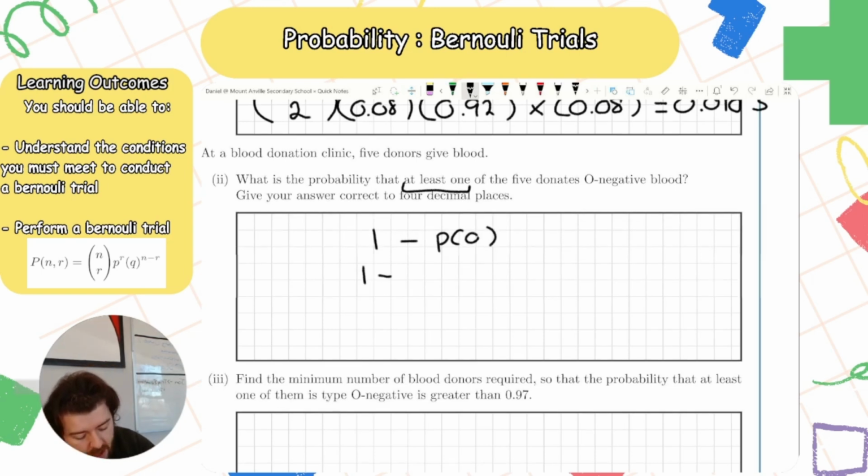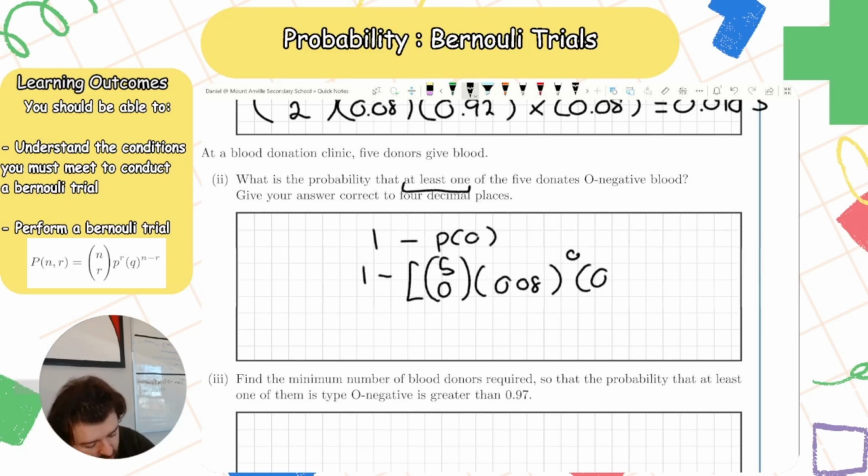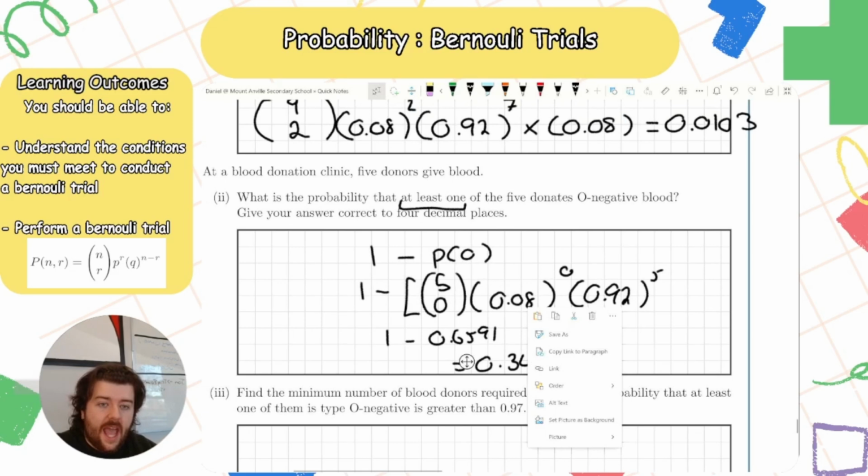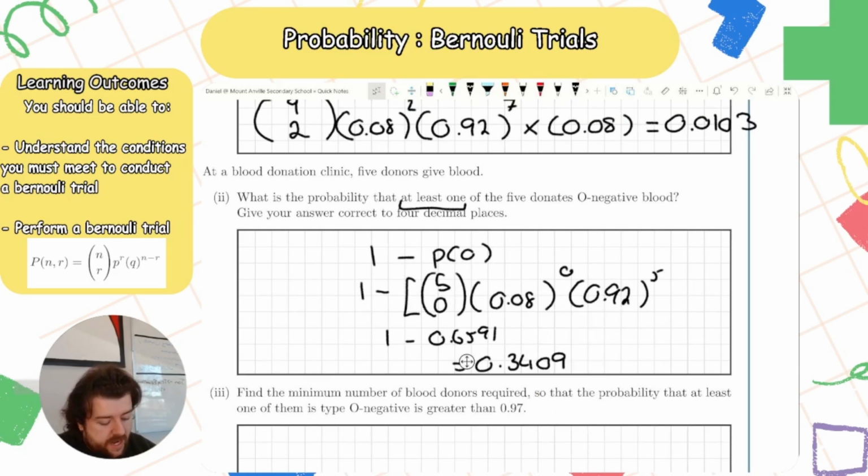That'll be 1 minus, so out of the 5 people, we want none of them to be O negative. Then 0.08 to the power of 0 times 0.92 to the power of 5. That's going to be 1 minus 0.6591, which is equal to 0.3409. That is the probability that out of 5 people, at least one of them being O negative is 34%.